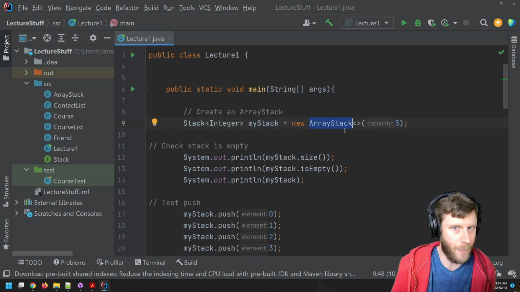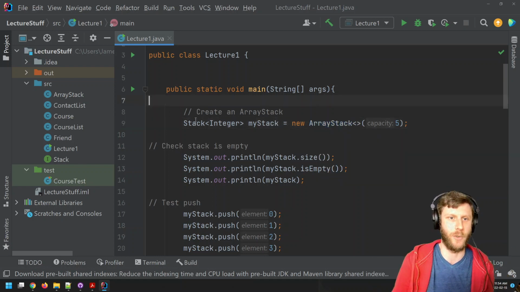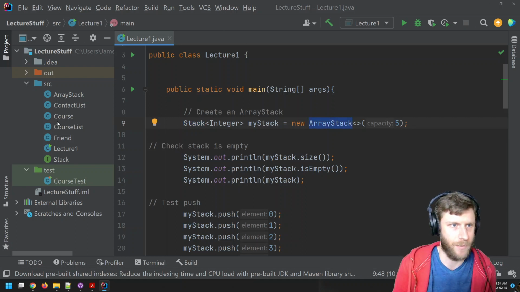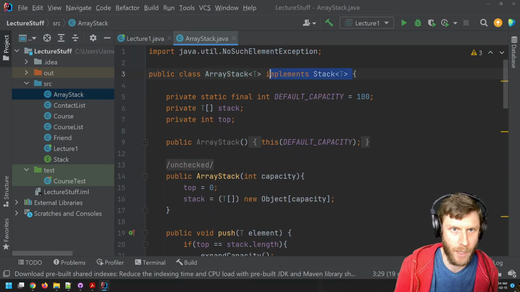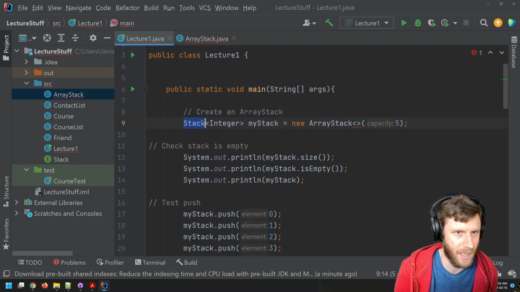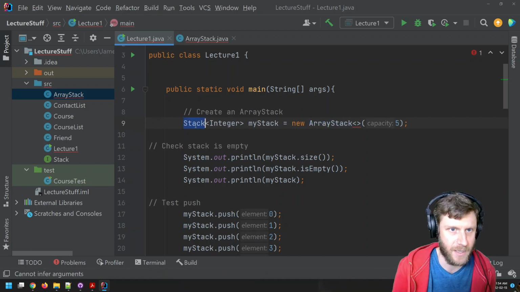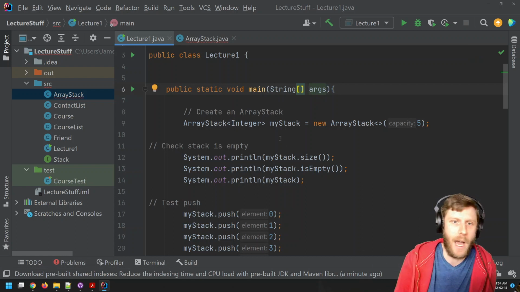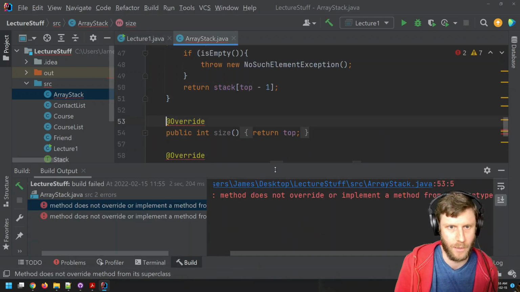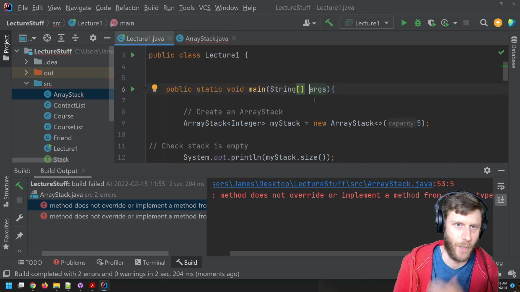Because I know ArrayStack implements the interface, I can guarantee it's a stack. So Java is comfortable saying, yeah, okay, this is a stack. ArrayStack, yeah, it's a stack. If I go into ArrayStack and get rid of this part, it's going to say, no, you can't. It's going to be mad. It's going to be like, I can't guarantee this is a stack. This is an array stack. I can just fix this by doing this. Okay, great, fine. Now it's an array stack. It's going to work just fine. If I run this, everything should work just fine. Right? Uh-oh, does not override super. Oh, it's because it's saying override, but that's not important right now.